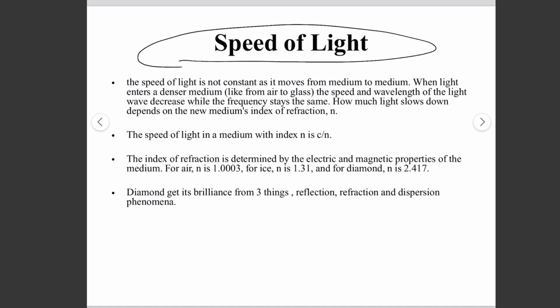But the speed of light in vacuum is a constant quantity, which is 3 into 10 to the power 8 meter per second. And for air, the refractive index is almost 1, so the speed of light in air is almost like in the vacuum. For ice, it's 1.31, so it will slow down if it moves inside the ice, and for diamond it's 2.47, because the speed of light in a medium is defined by c by n. That's why diamond gets its brilliance, because of refraction and dispersion phenomena inside the diamond.